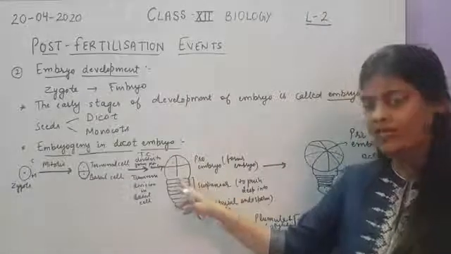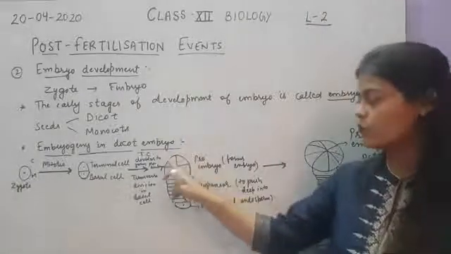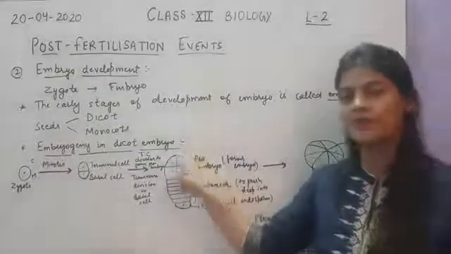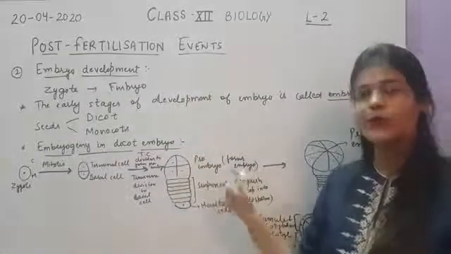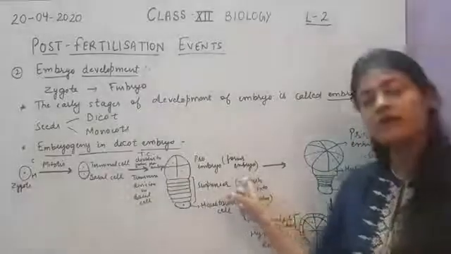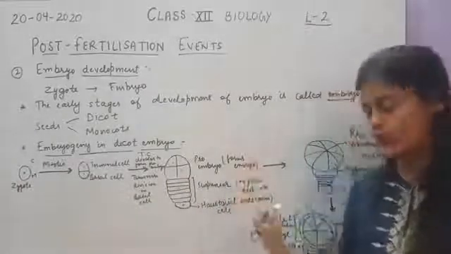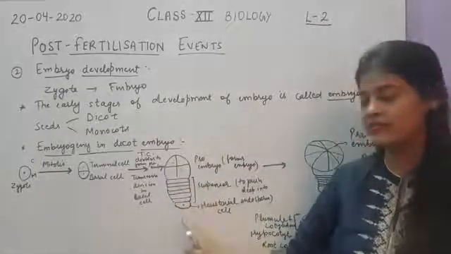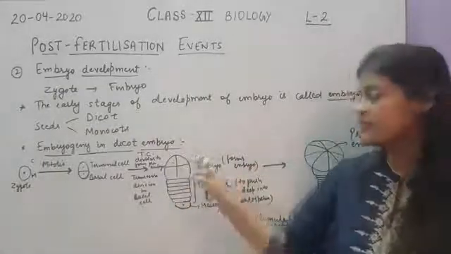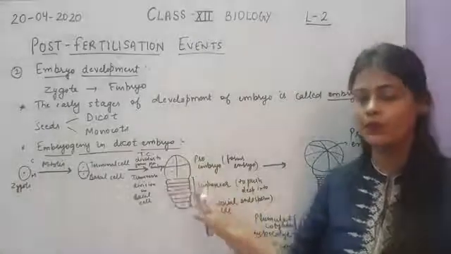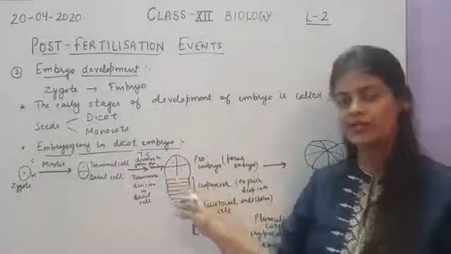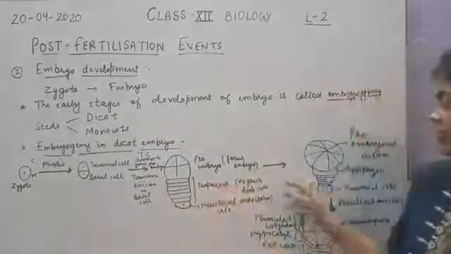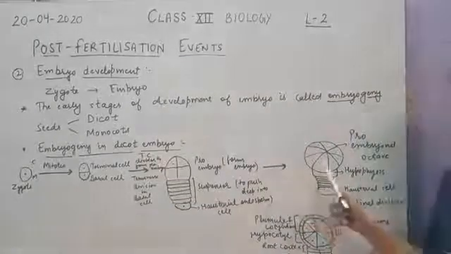Now there are 4 cells, and this structure carrying 4 cells is called proembryo. So this upper structure which has been formed from the terminal cell is called proembryo, which will later form the embryo of the seed. Okay. So is it clear now how the suspensor as well as the proembryo have been developed? Sometimes it is also called proembryonal quadrate because it has 4 cells. Okay. Now let's come to the next step.